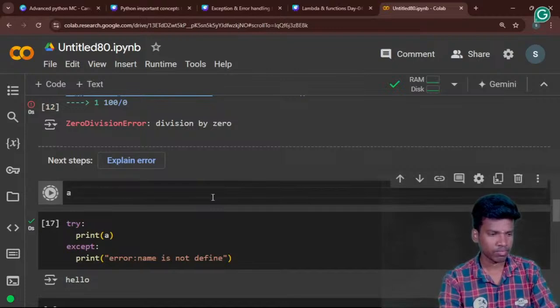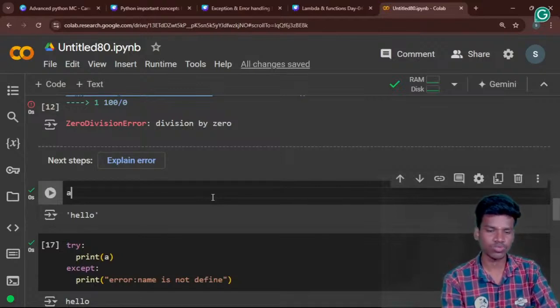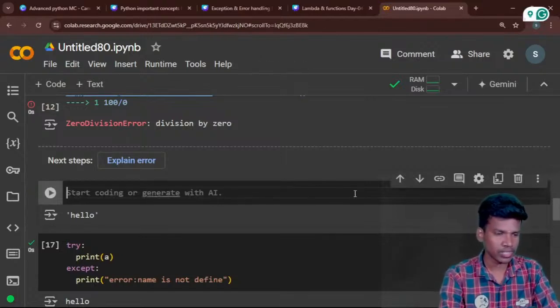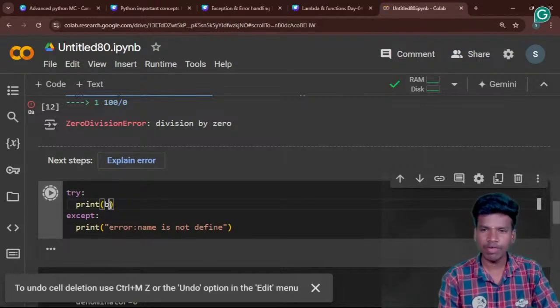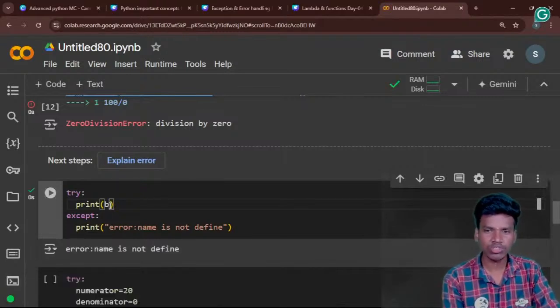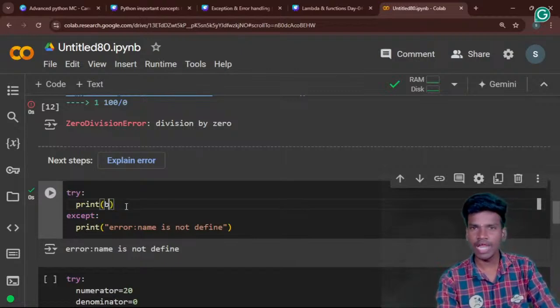Okay, I will print a only. Before that, in Colab, we already mentioned this and ran it. When I change the value now and mention b, since the b value is not mentioned, the error name is not defined appears. Okay, do you understand? So this is try and except. The try will find the error, the except will handle the error.